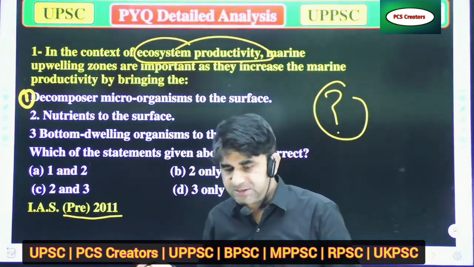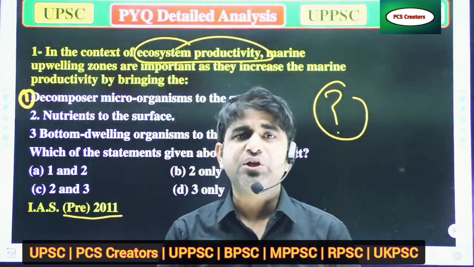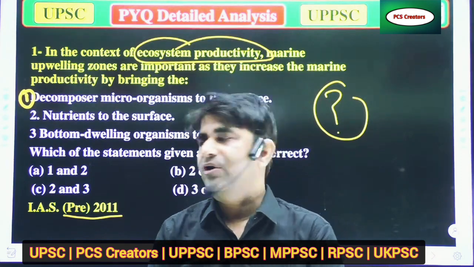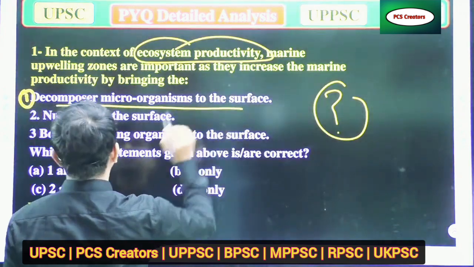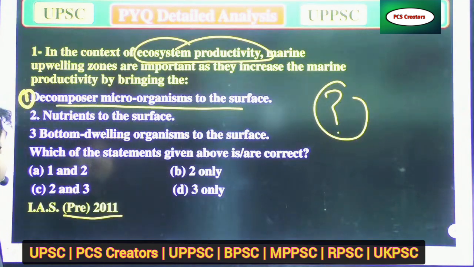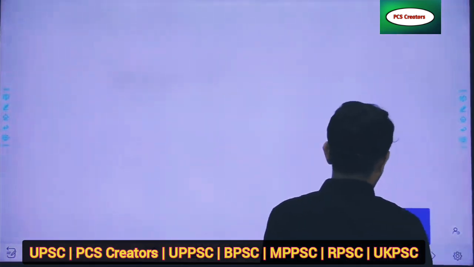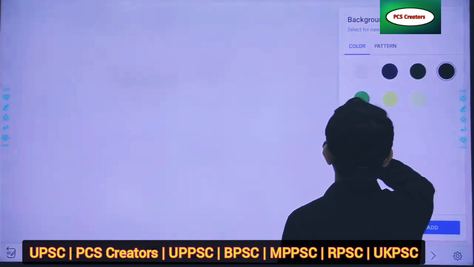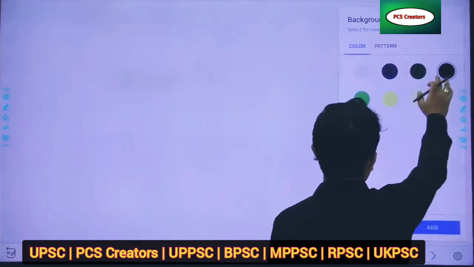When UPSC asks any question about any topic, it wants whole knowledge of that topic for context. So now we will take a slide, and I hope this will help you understand these things and why these are important.